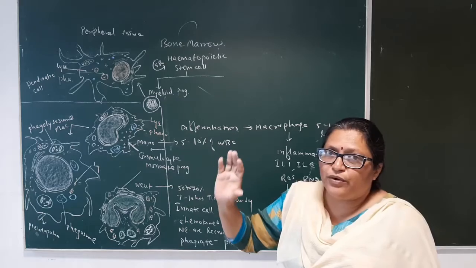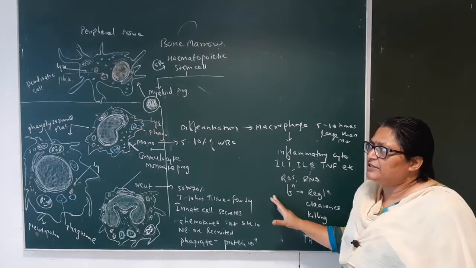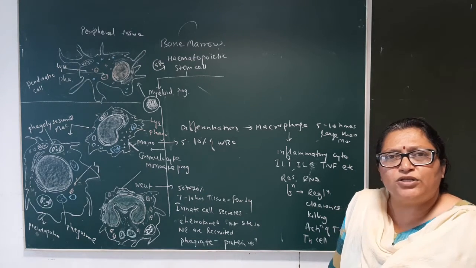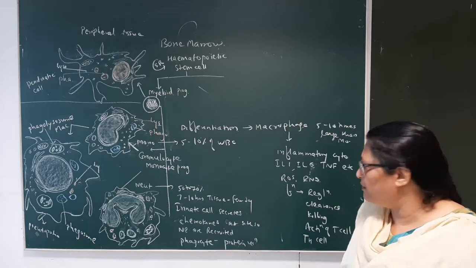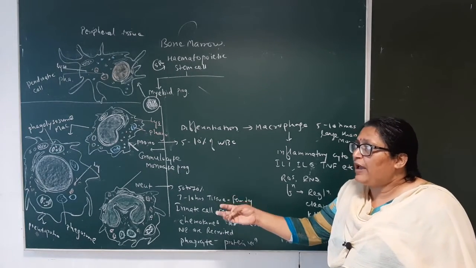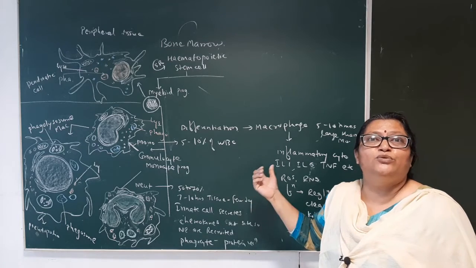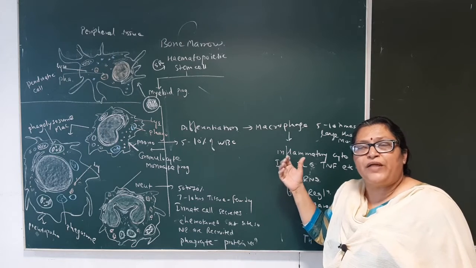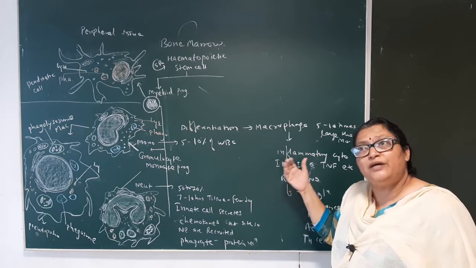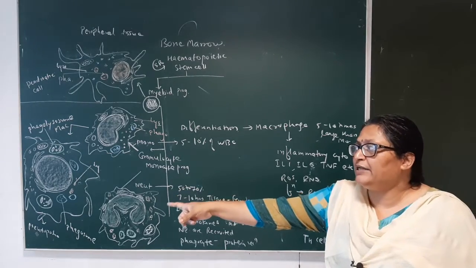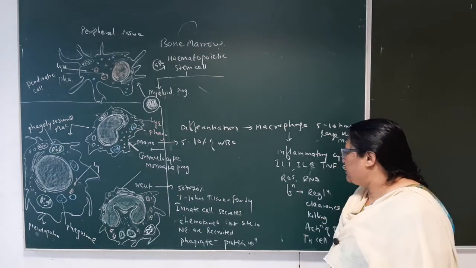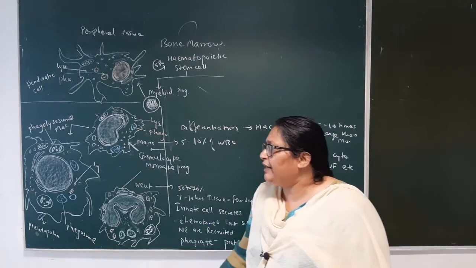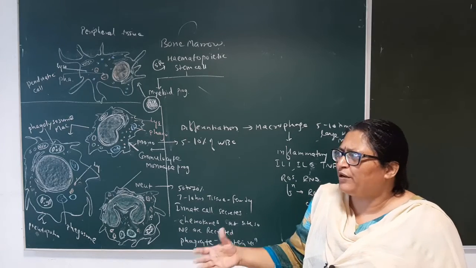The detailed structure we are going to see afterwards. So remember, all these are cells. What is the function of the macrophage? Macrophage has lots of functions. First is to clear the antigen, clear the bacteria. Macrophage also presents part of the antigen to the T helper cell, so that the T helper cell can then activate the B cell. The B cell then produces antibodies in response to the antigen presented by the macrophage. It also regulates the function of the cell, properly clearing most of the foreign bodies present.